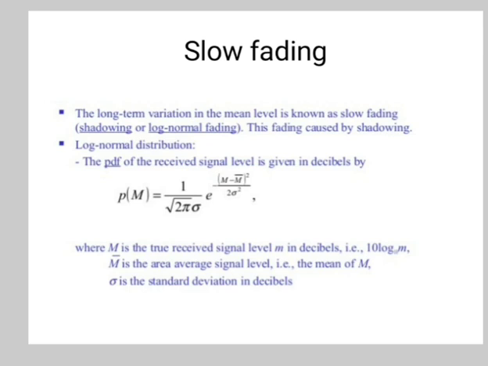So next is the speed of the mobile. The relative motion between the base station and the mobile results in random frequency modulation due to different Doppler shifts on each of the multipath components. The Doppler shift will be positive or negative depending on whether the mobile receiver is moving towards or away from the base station.